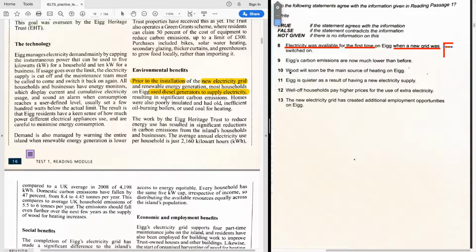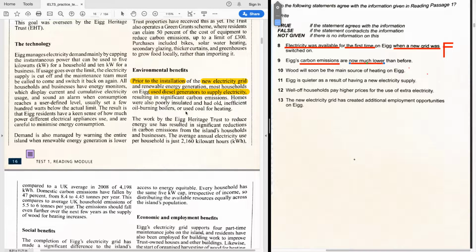Okay? Right, so 9. We're doing the exact same thing. We're highlighting, we're underlining things, whichever way works for you. You're annotating the questions, and then you're moving to the text in order to find whether that information is given, or it's provided but it's not true, or that is not given at all. EEG's carbon emissions are now much lower than before. So the key pieces are carbon emissions are now much lower. Okay, carbon emissions. Resulting in significant carbon emissions.